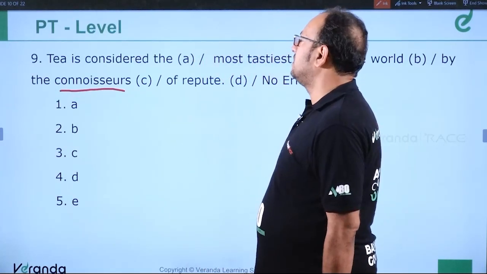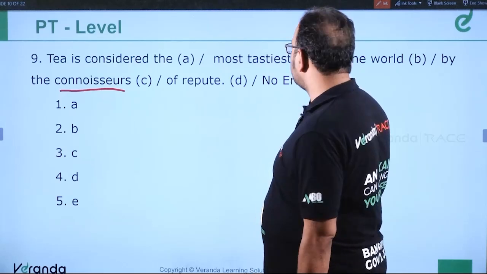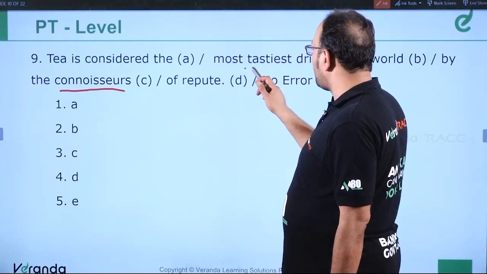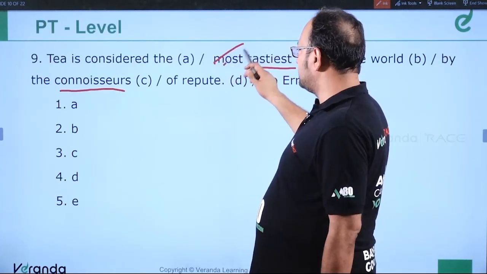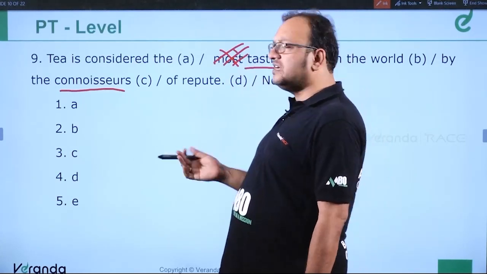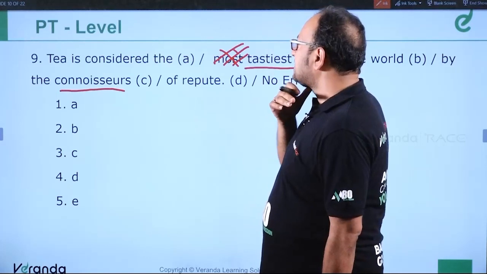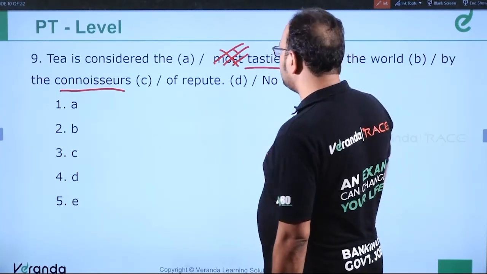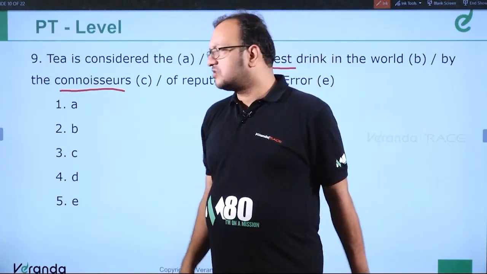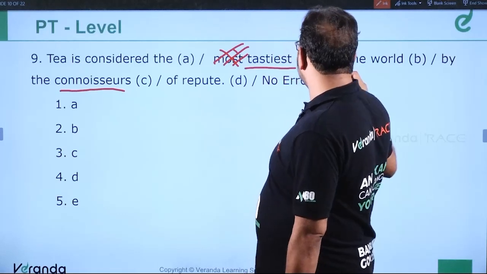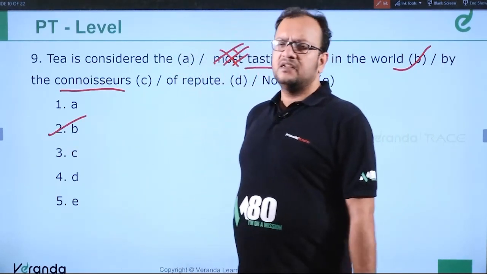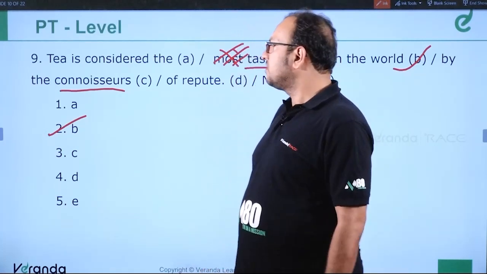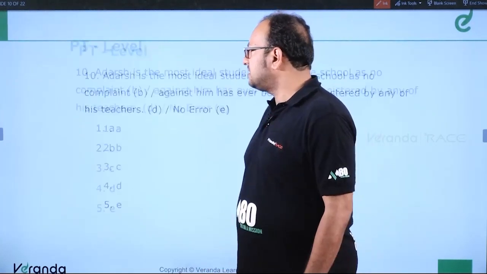Okay. Tea is considered the most tastiest. So tastiest is already in the superlative, so we cannot use "most" before it. We cannot say most tastiest. It's already in the superlative. So tea is considered the tastiest drink in the world by the connoisseurs of repute. So the error is in part B. Already something is in the superlative, so we cannot use "the most". So B has an error. The tastiest drink. Okay. Fine. Next question. Question number 10.